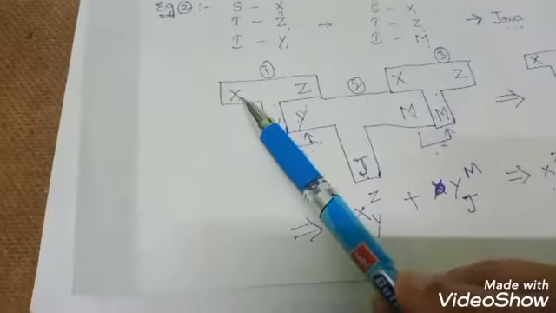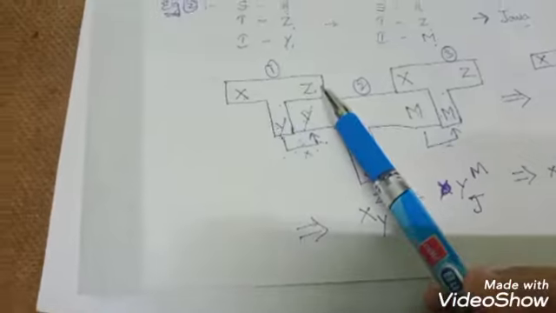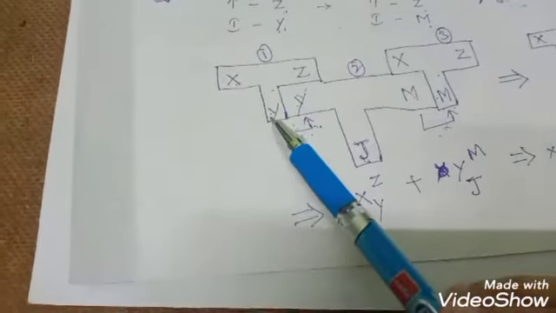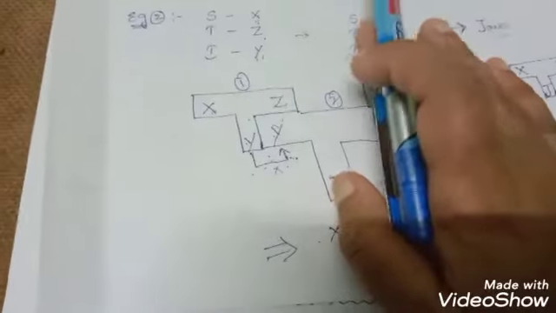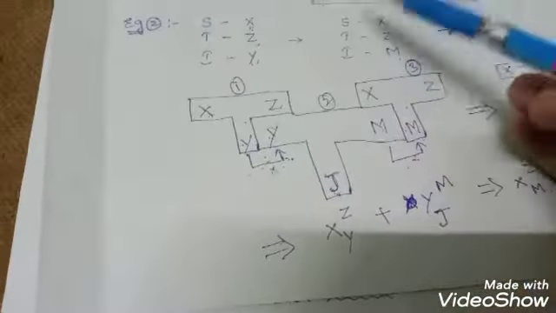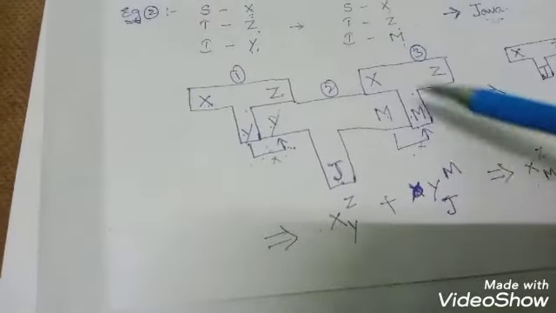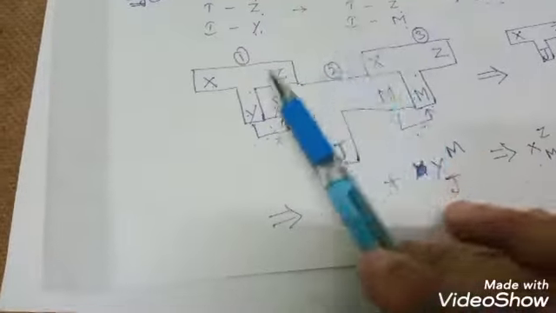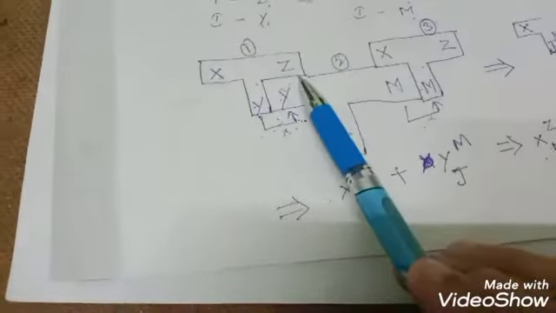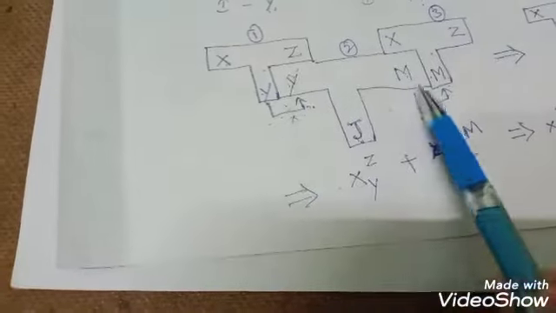So now the source is X, target is Z and implementation language is Y. So this part is completed. Now coming to this part, you need to draw the T diagram for this. So source is X, target is Z and implementation language is M. So now for these two we have drawn the T diagrams. Now combining these two, you need to draw a T diagram.